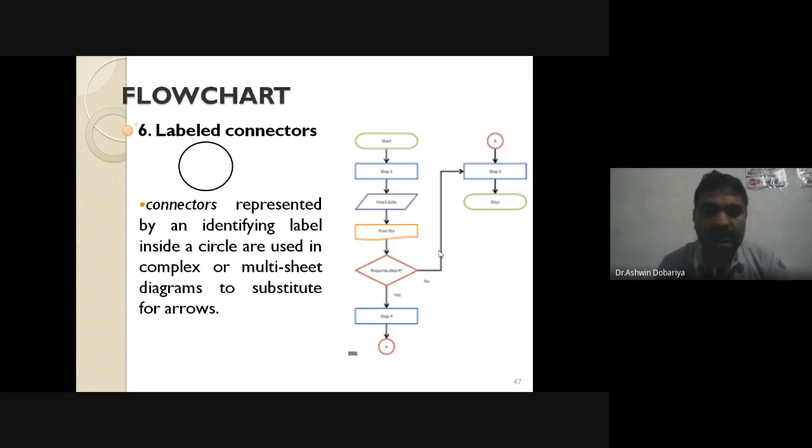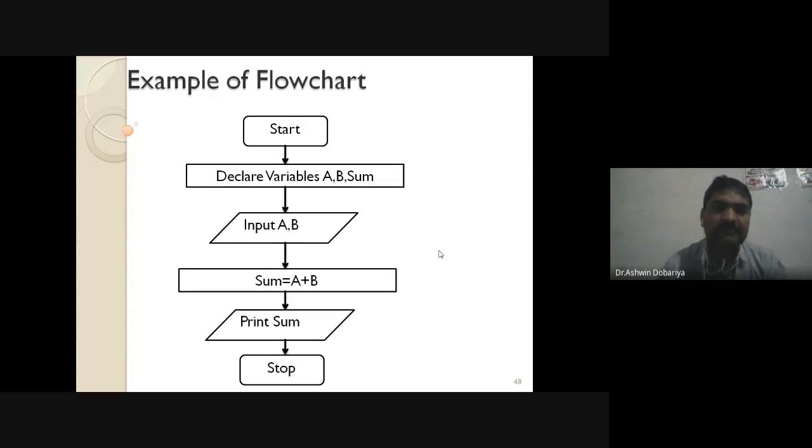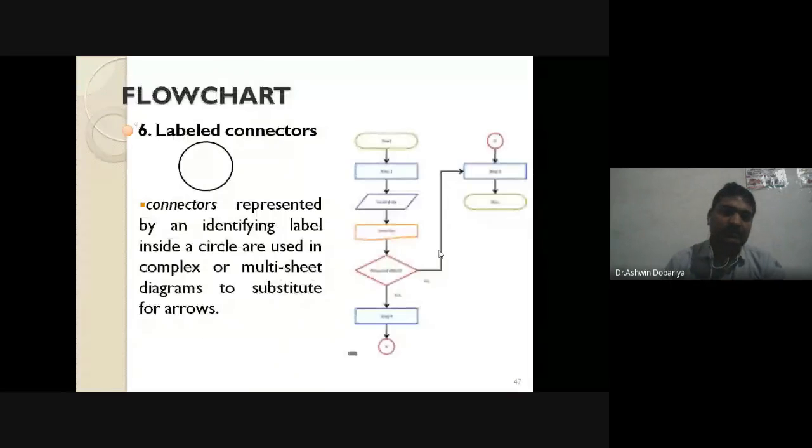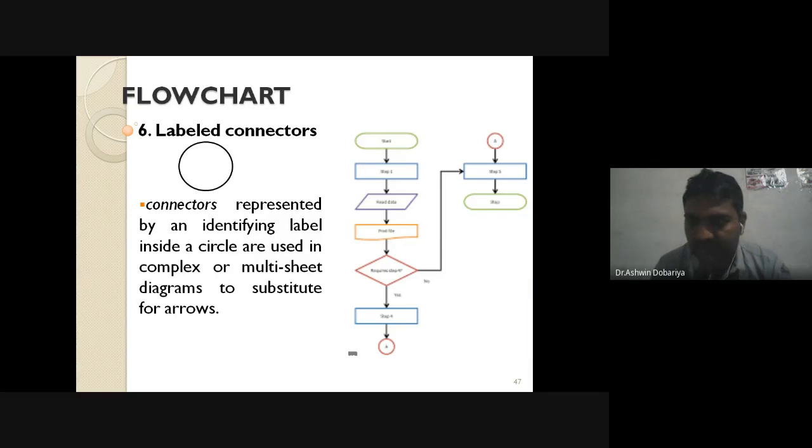So here we have discussed a total of 6 symbols. All 6 symbols we have to remember. Now I want a revision from you, one by one. Which symbols did we discuss? We will ask Jimmy, which is the first symbol in a flowchart? Jimmy?